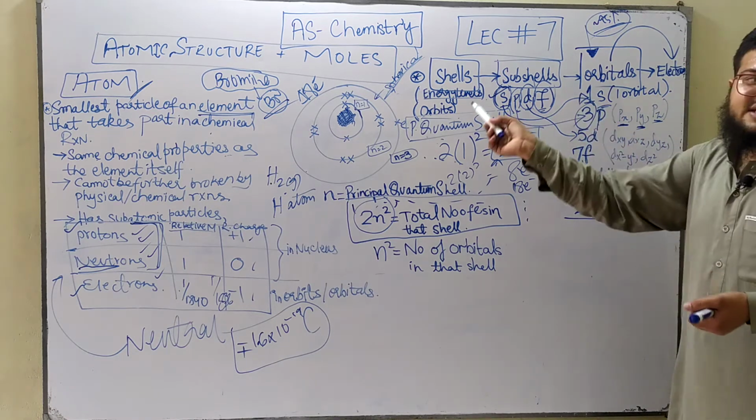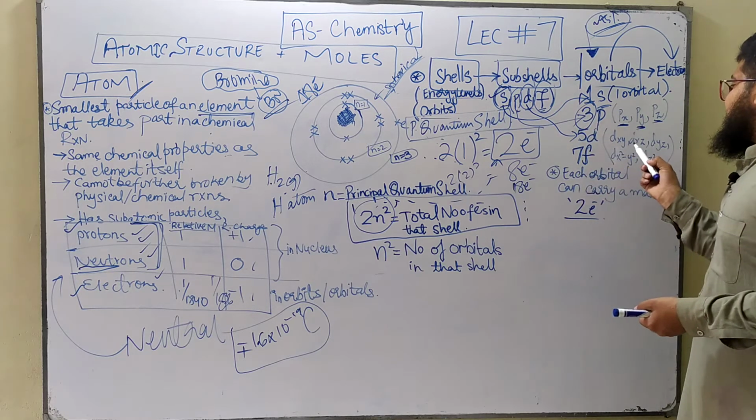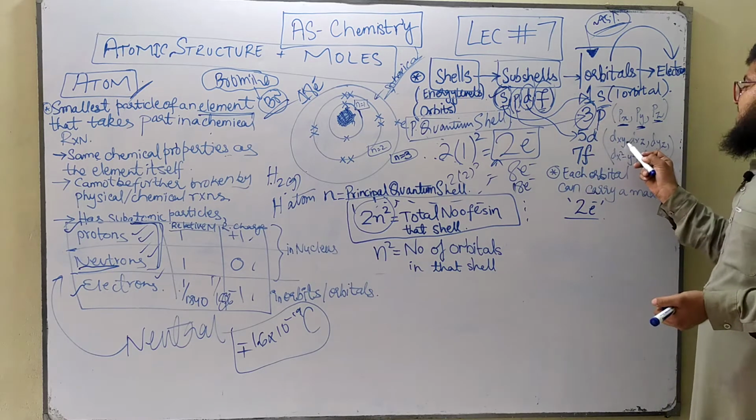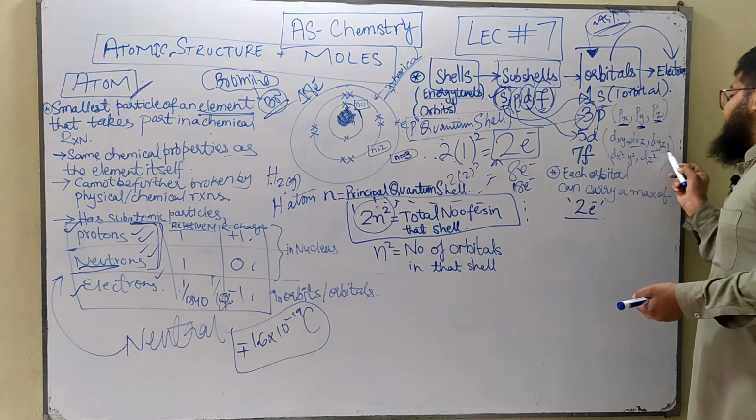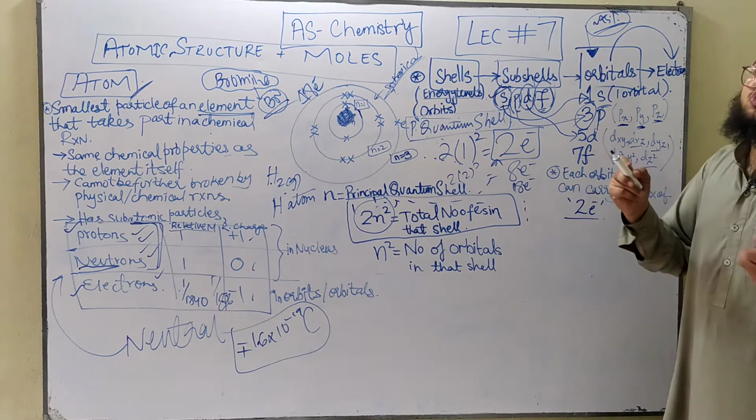Basically, they are found in the d subshell. Therefore, they are called d orbitals. And they also have names: dxy, dxz, dyz, dx squared minus y squared, and dz squared.